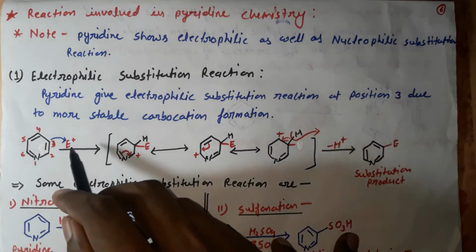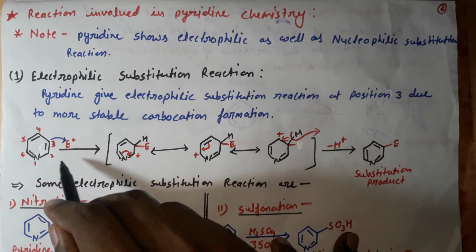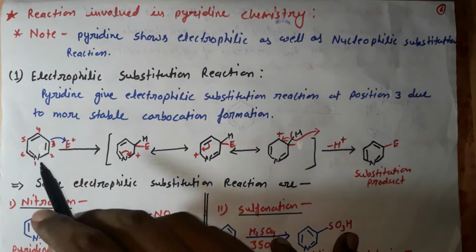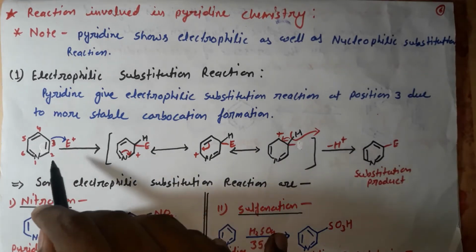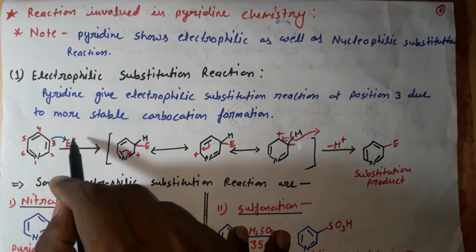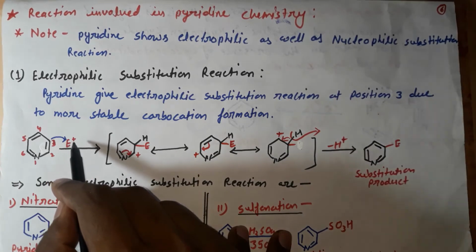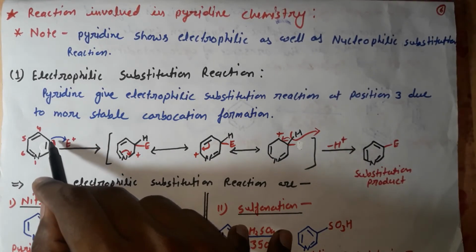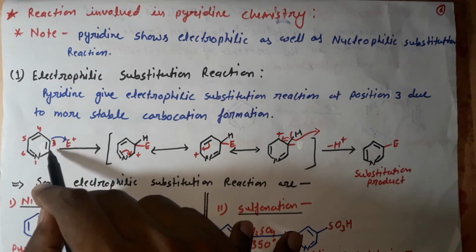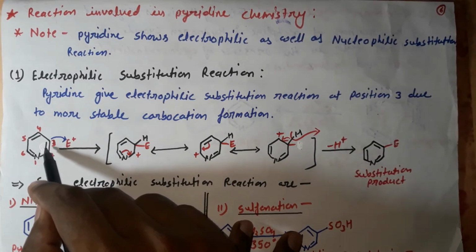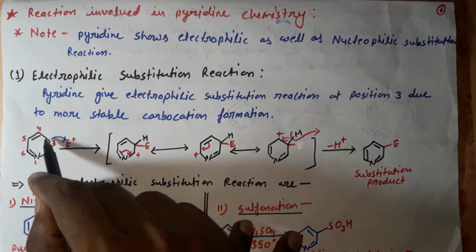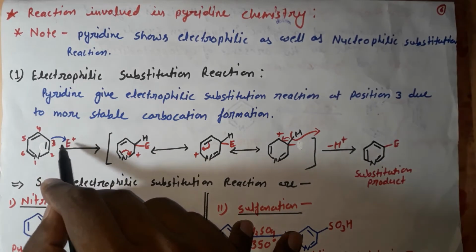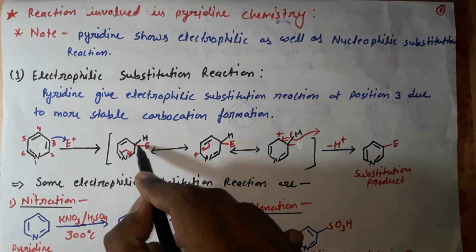Okay, when the electrophile attacks at the third position, it forms a stable carbocation. So look at this reaction. This is the electrophile having a positive charge, meaning electron deficiency, and it will attack at the third position. When it attacks at the third position, this bond will break and the electrons will shift to this carbon, and this electron pair will be shared with the electrophile and form a bond, and the electrophile is attached like this.